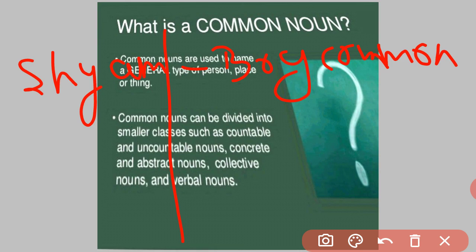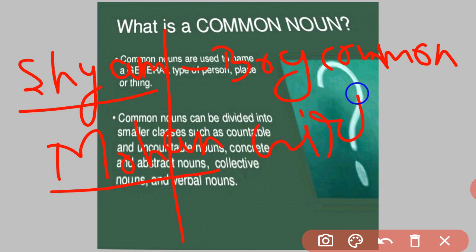But if I say Mohan, I am talking about a particular person, a specific person like Shyam or Mohan. So Shyam and Mohan are proper nouns, and boy, girl, school, teacher, all these are common nouns.